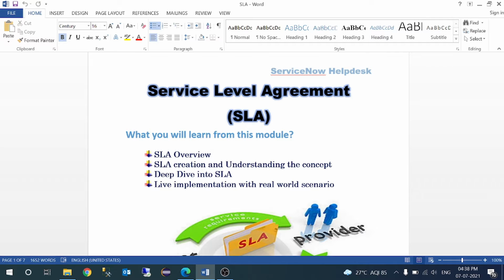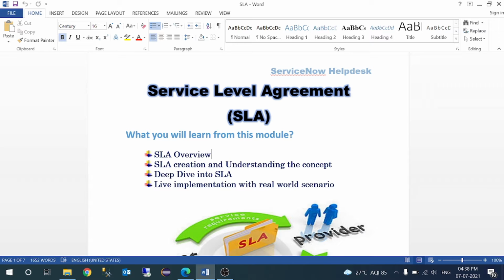You say this is not possible, we cannot complete this work in 2 hours, right? But if we have defined an SLA, meaning if certain types of work come under your bucket, you have to resolve that task within 2 hours or 3 hours or 4 hours. That time frame is designed by the management,